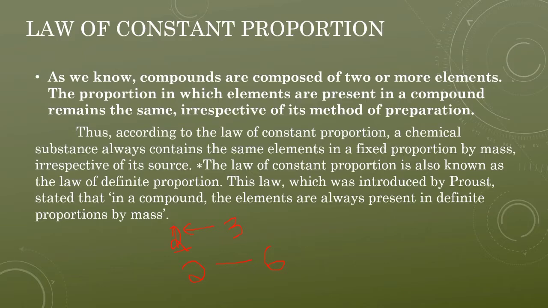If we talk about this, the total ratio that I got is 1:3. If I have 3 students, how much chocolate do I have to spend? 9 chocolates. That means whenever two or more elements are combining to form a compound, that combination will always take place in definite proportions. Thus, according to the law of constant proportion, a chemical substance always contains the same elements in a fixed proportion by mass, irrespective of the amount.